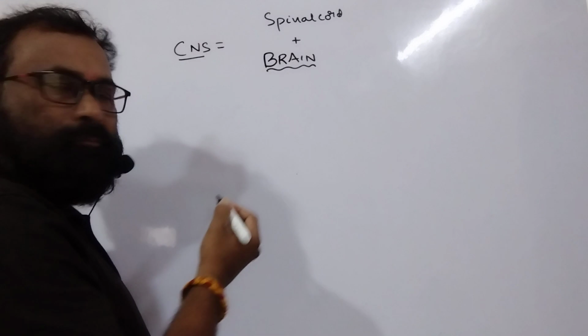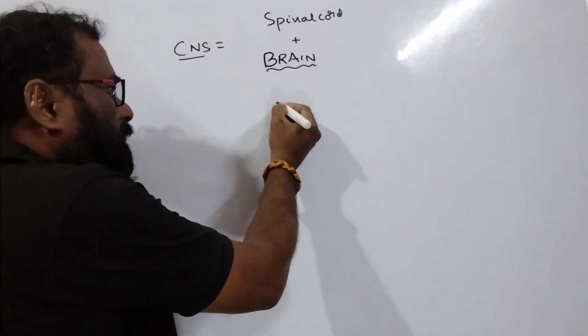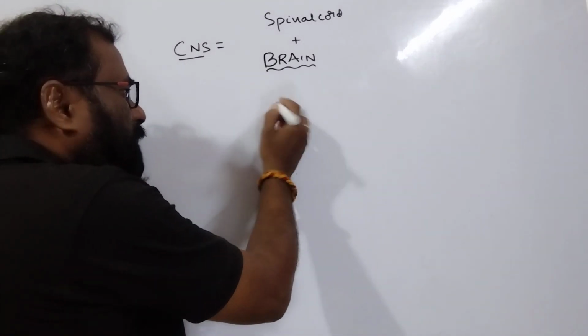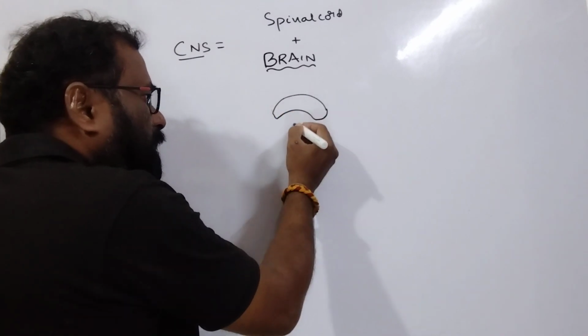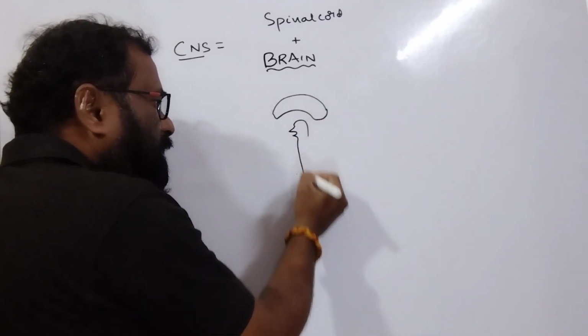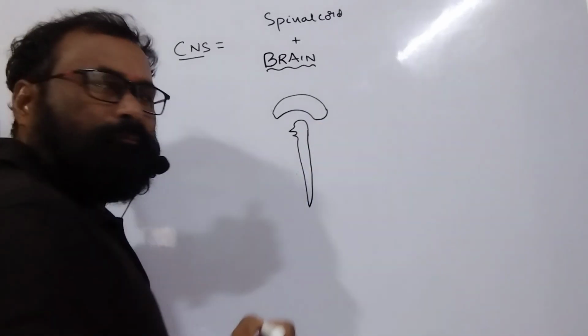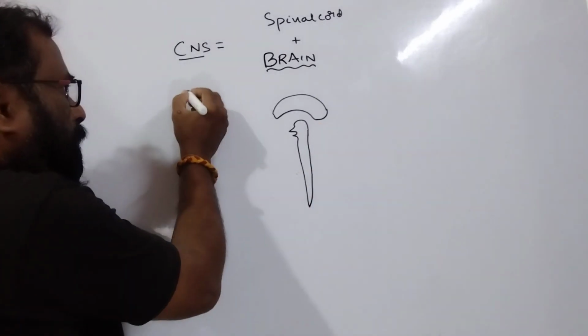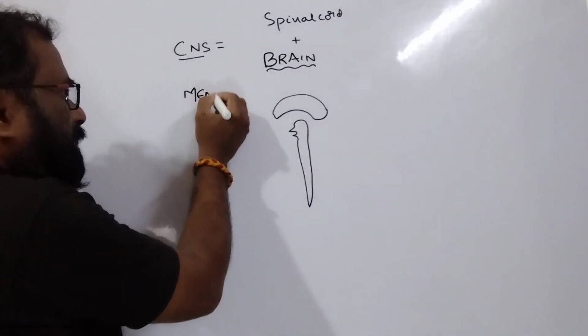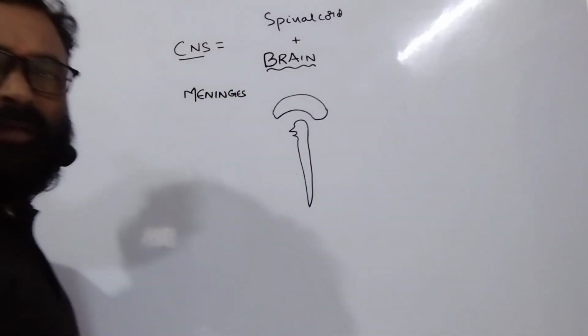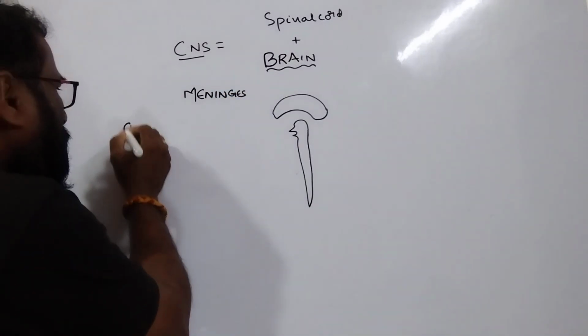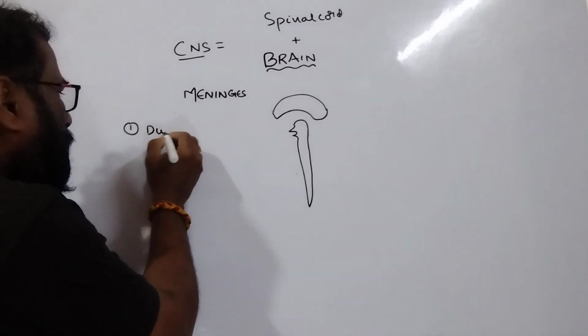This brain is covered with three meninges. One is the dura mater.